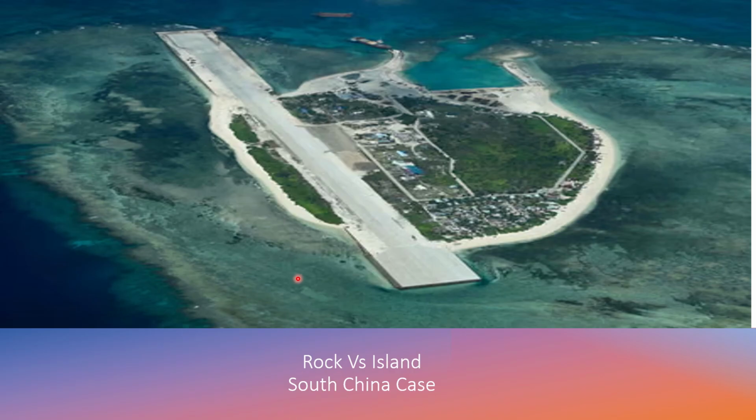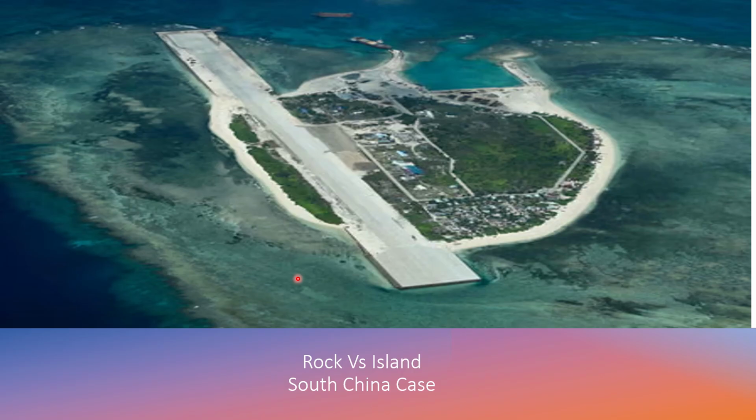If you want to know more about artificial islands, there are a lot of cases going on, but I can give you the example of the South China Sea case, where there are some rocks which China wants to claim as islands, because if they can claim them as islands, they can have their own territorial water, contiguous zone and exclusive economic zone.